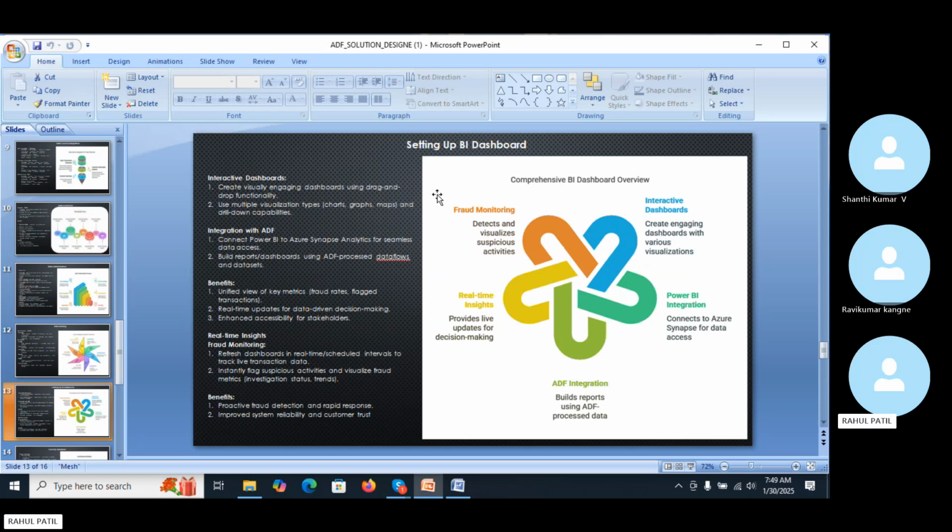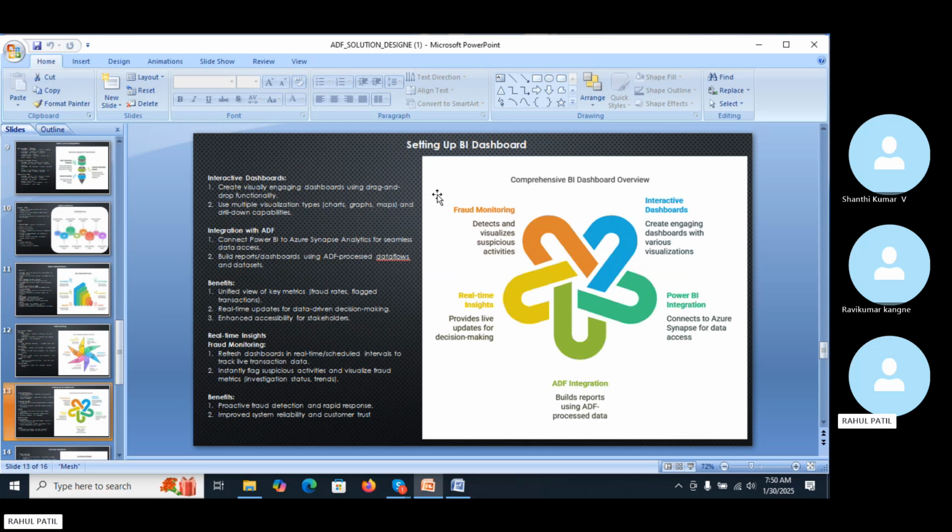We can get interactive dashboards with drag and drop functionality, and drill down capability to explore detailed insights from the datasets on which we performed transformation and loading.